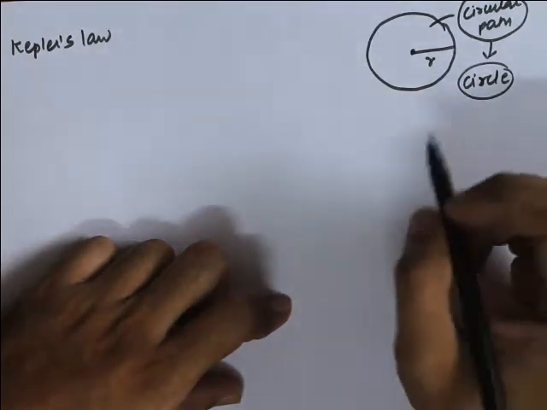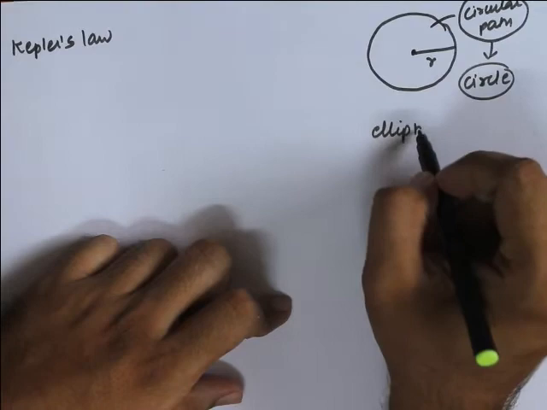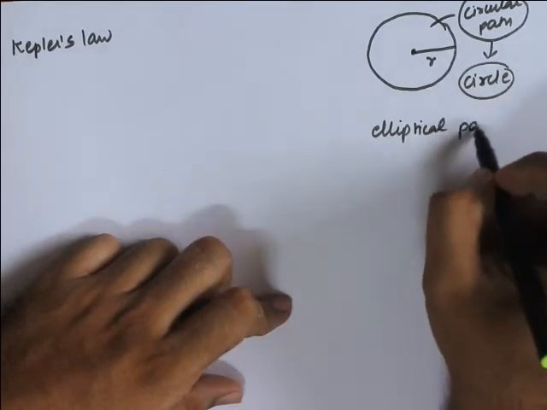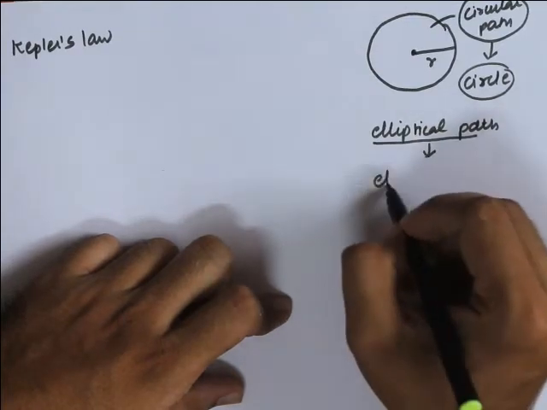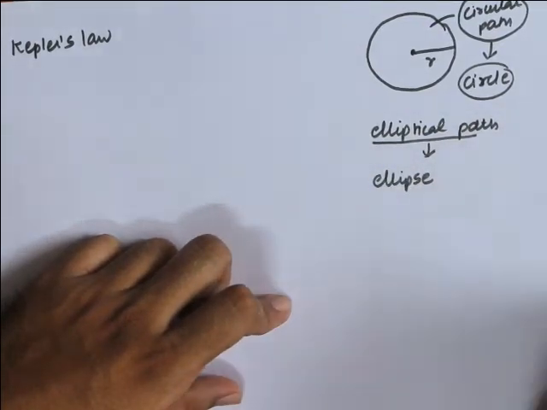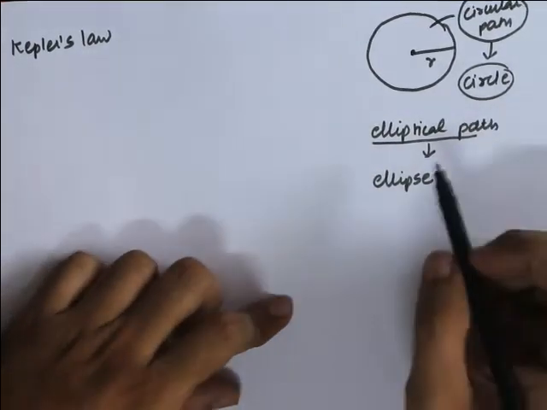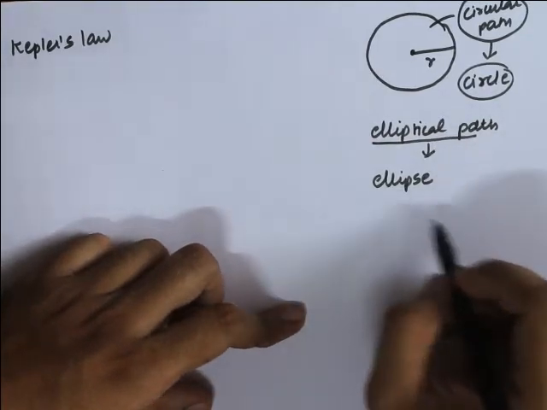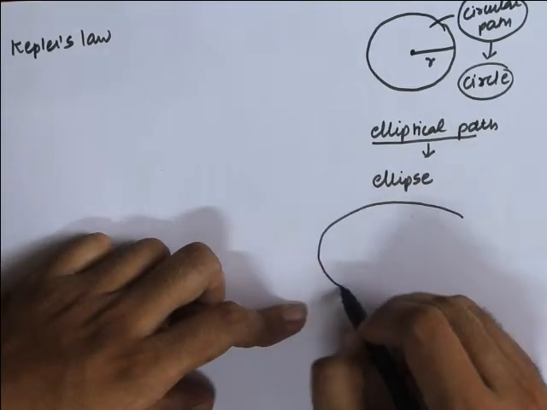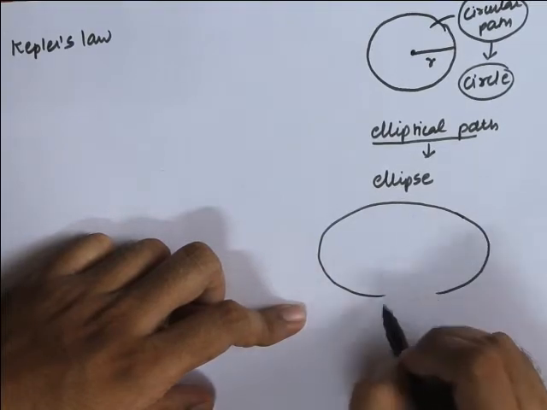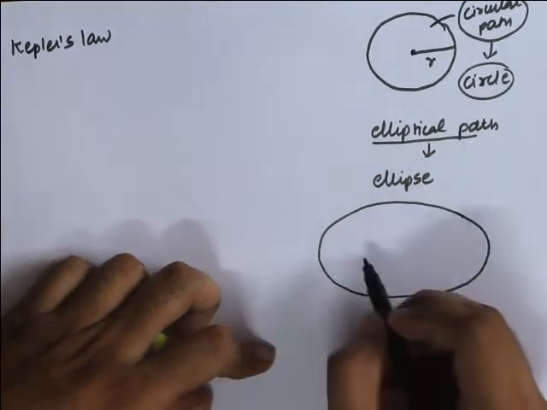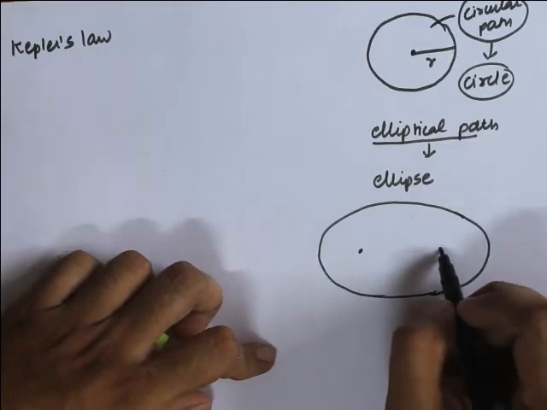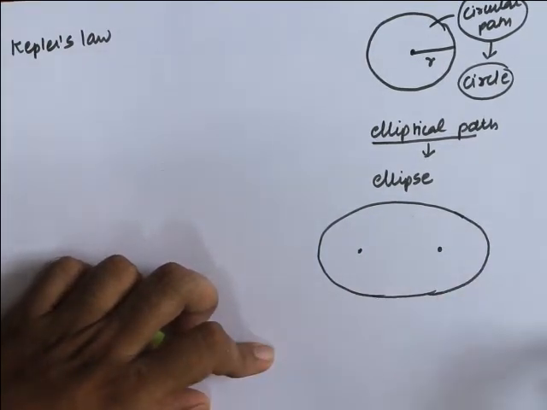Now when I say elliptical path, the geometrical figure that we associate is what? Ellipse. An ellipse is like an oval shape. It's not a perfect circle. This is what an ellipse looks like. The difference between an ellipse and a circle is that an ellipse has 2 fixed points, or you can say 2 centers,